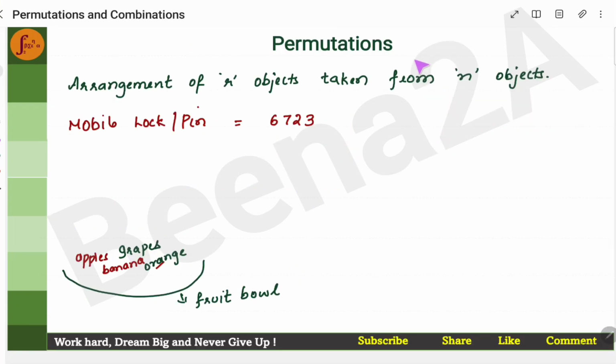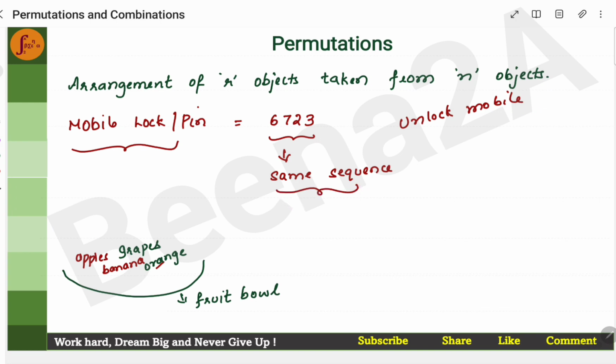In the last video, we spoke about permutations a little, right? We discussed that permutations is nothing but arrangement of objects. We took the example of a mobile lock or mobile pin. If the mobile pin number is 6723, then you have to enter the pin number in the same sequence, only then you can unlock your mobile. So sequence is very important.